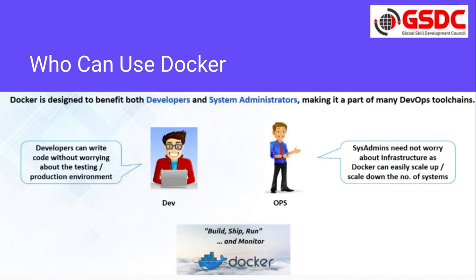Docker can be used in development, testing, as well as in the production environment. So in simple terms, what Docker does is build, ship, run and then monitor. That means build your application, ship it, run it, and keep monitoring. All these features are provided by Docker.